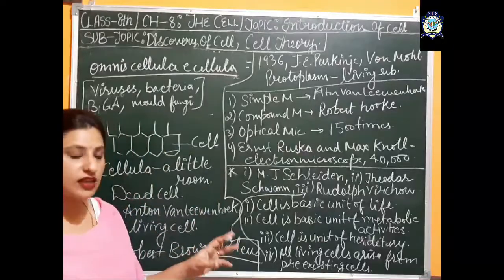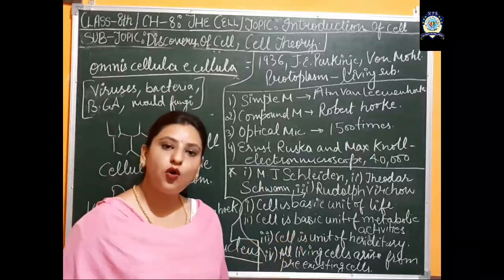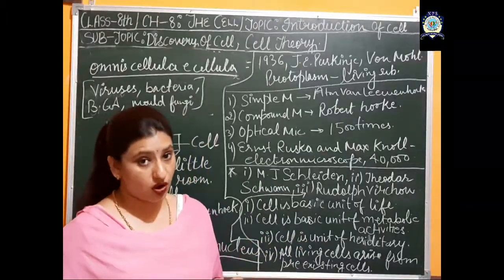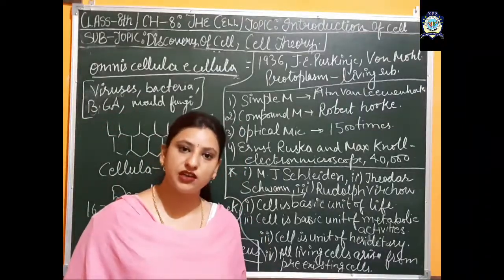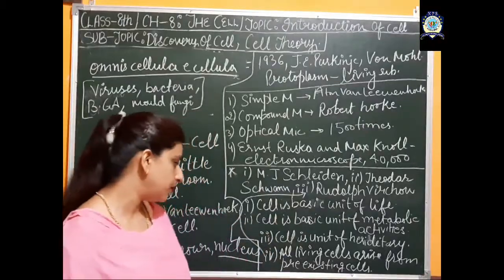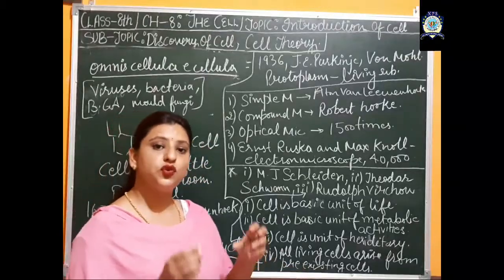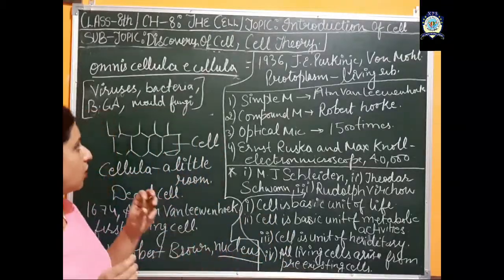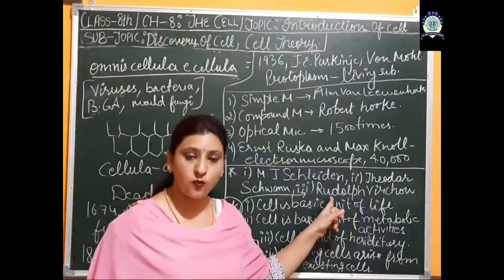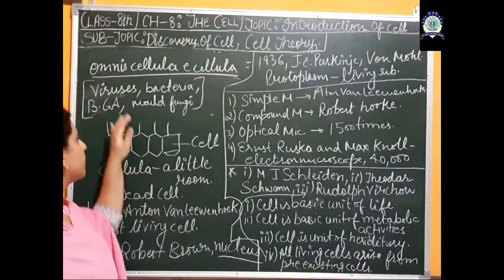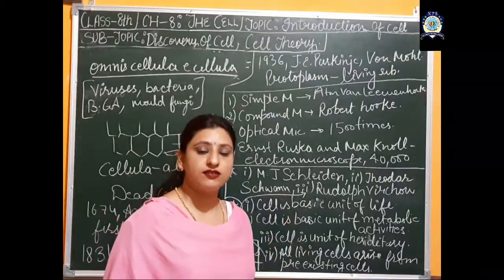What were the features of the cell theory? The cell is the basic structural and functional unit of life of plants and animals. The cell is the basic unit of all the metabolic activities carried out by an organism throughout its life. The cell is a unit of heredity, meaning it has genetic material which it passes from one generation to another. And the main postulate, that all living cells arise from pre-existing cells, was the conversion of the phrase omnis cellula e cellula, given by Rudolf Virchow. And there are some exceptions to this cell theory, that is viruses, bacteria, blue-green algae, and mold fungi.